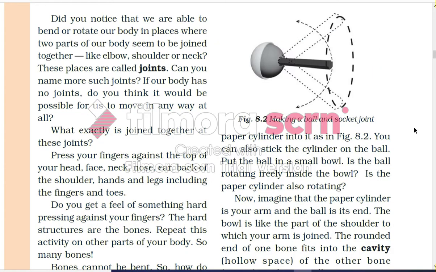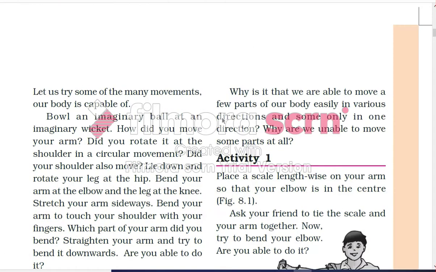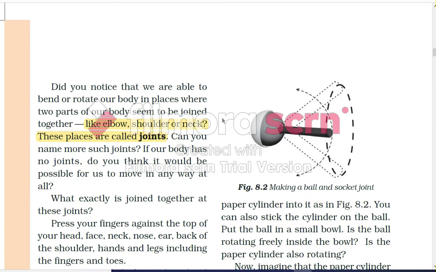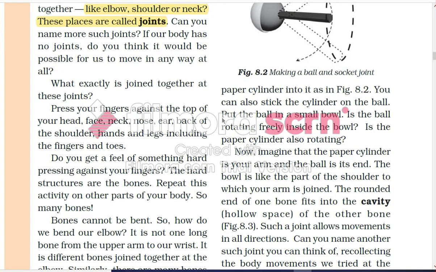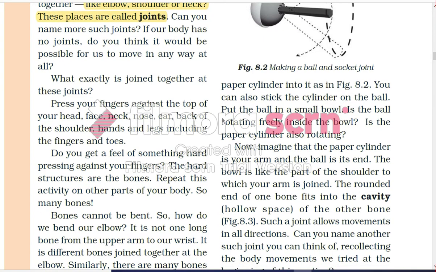Now, did you notice that we are able to bend and rotate our body in places where two parts of the body seem to be joined together, like the elbow, shoulder, or neck? These places are called joints. Can you name some more joints? If your body had no joints, do you think it would be possible for us to move in any way at all? It would be very, very difficult if these joints were not present in our body.